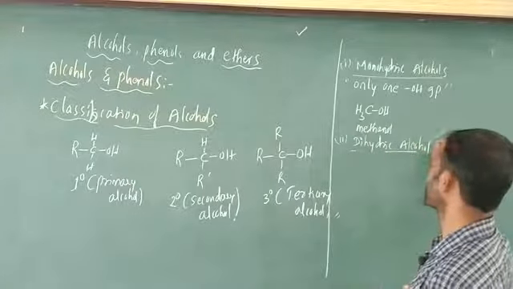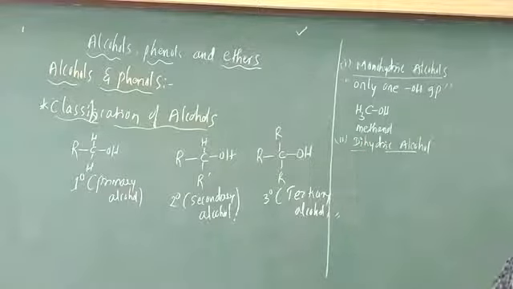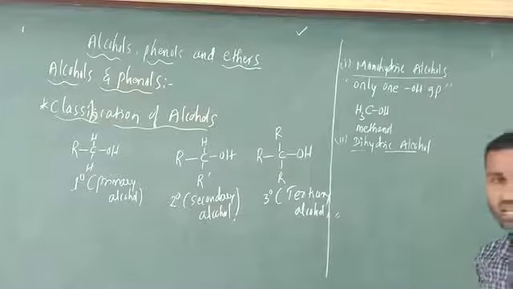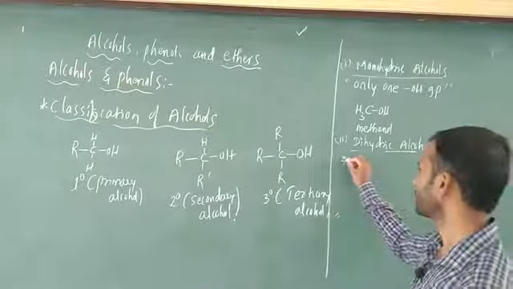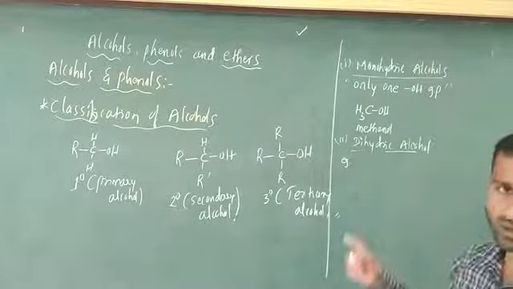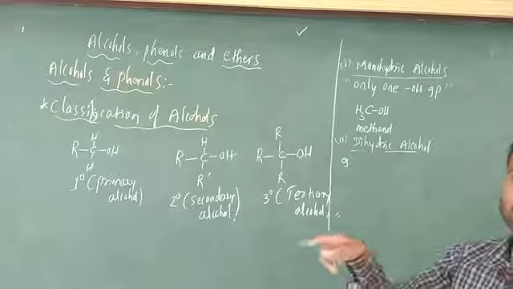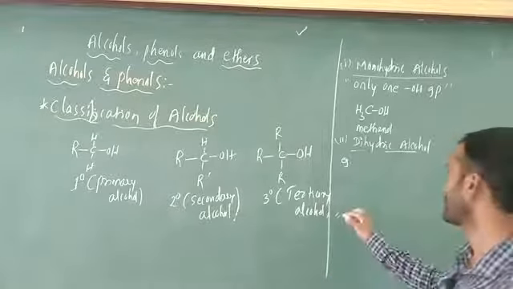Dihydric alcohol: di means two. The two OH groups attached to two different carbons, that is called dihydric alcohol. Very simple. I am not going to write in this case: two OH groups directly attached to two different carbon atoms, that is called dihydric alcohol.